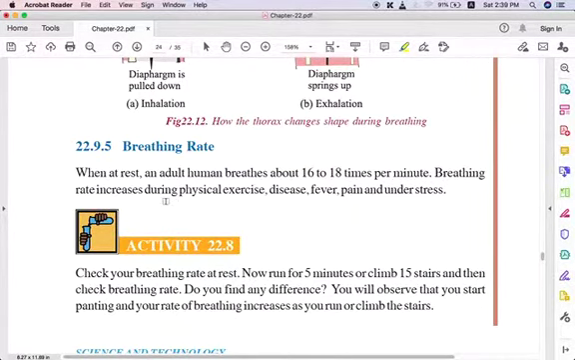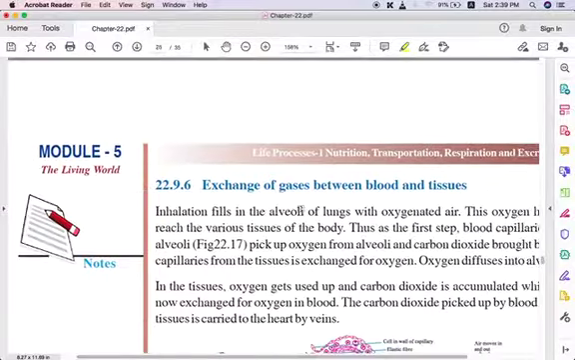When it comes to the breathing rate, for a normal human being it is around 16 to 18 times per minute. That is the breathing rate you have to remember. During physical exercise, disease, fever, pain or under stress, you might have experienced that the breathing rate increases. That you have to remember.